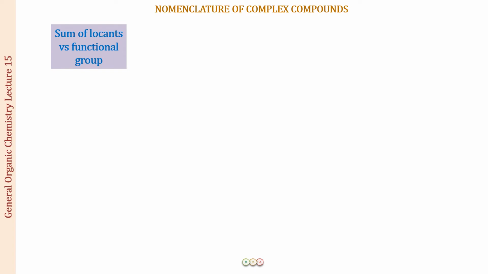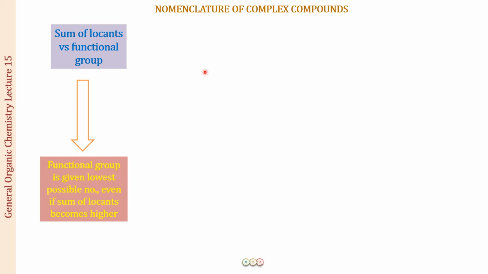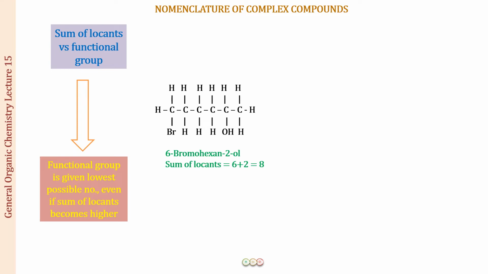So next, let us remove one more confusion over here while we are naming the compounds, the sum of the locants versus the functional group. So what is going to be a priority? Checking the sum of the locants or the functional group? So well, what you have to remember over here is that the functional group has to be given the lowest possible number. Even if the sum of the locants becomes higher, the functional group is our top priority, right? So let us see one example.